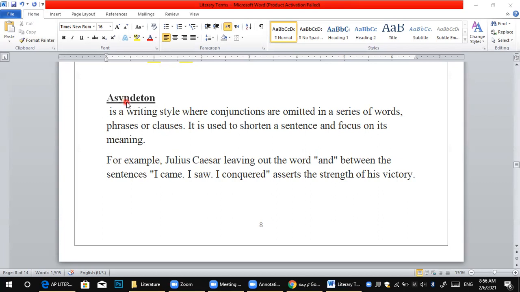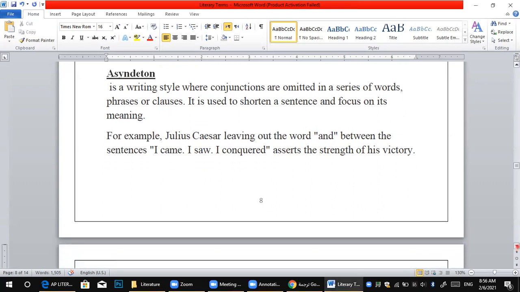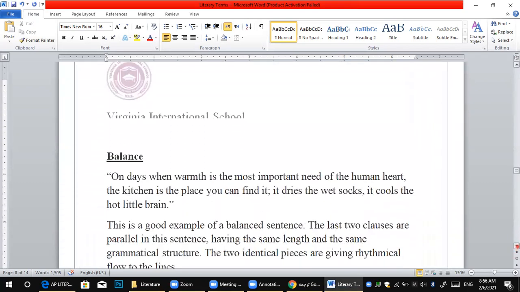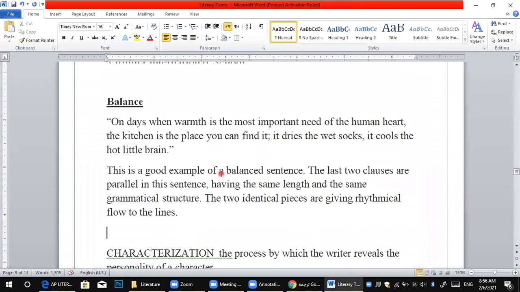After that, we have the next one here. It's called balance. What does balance mean? Balance here means trying to make two sentences equal to each other.